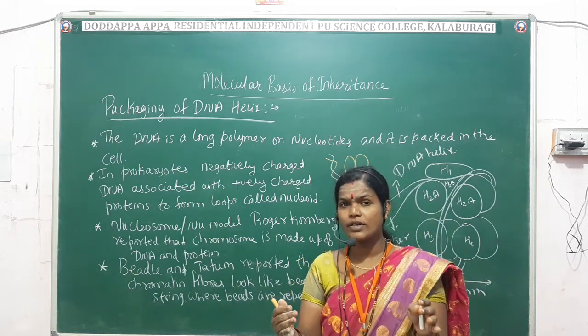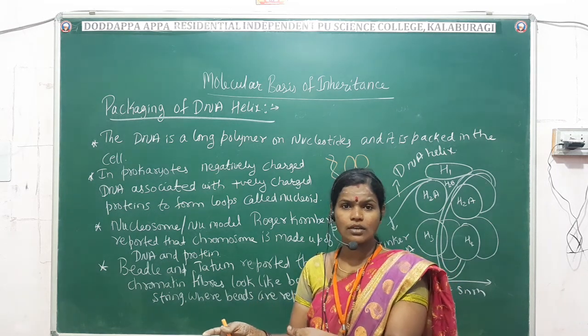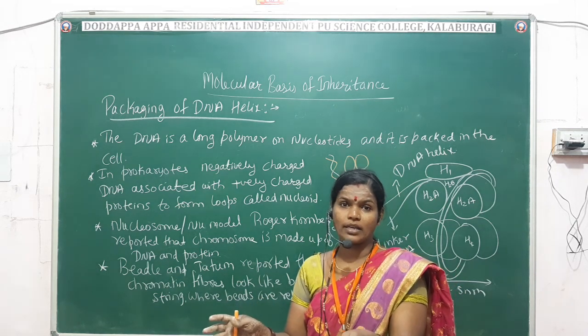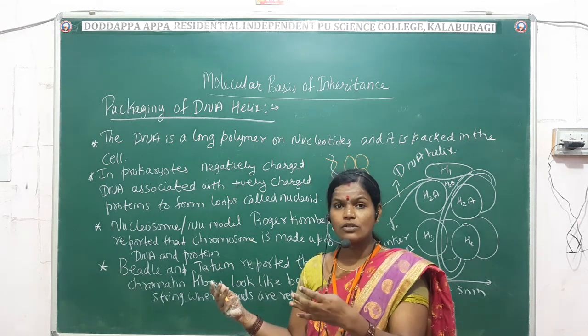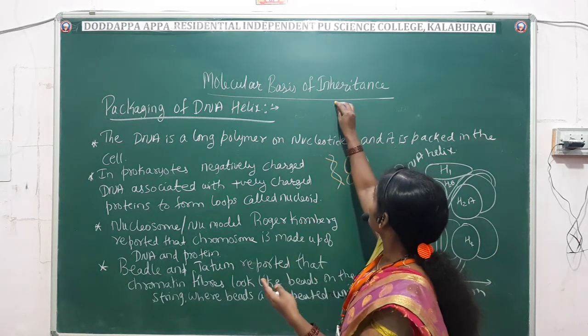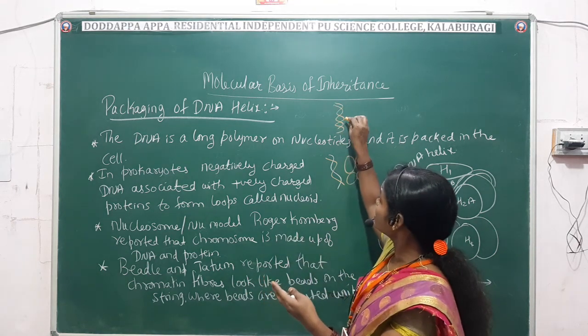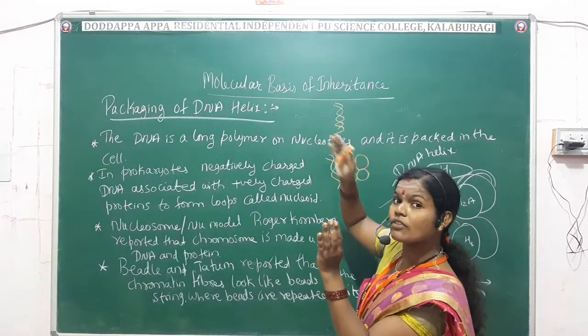Likewise, if you go to your native place, you pack your clothes in a suitcase. That is called packing or packaging. Here also, the helix is formed. Double-stranded DNA helix you people have seen in the previous class. So how this helix is formed, that we are going to see.